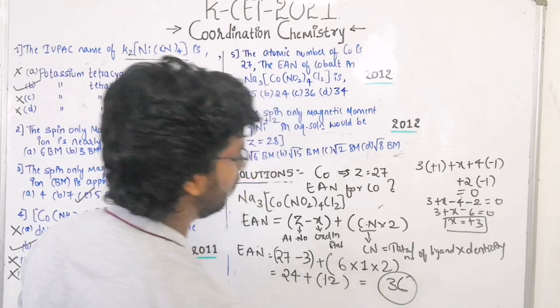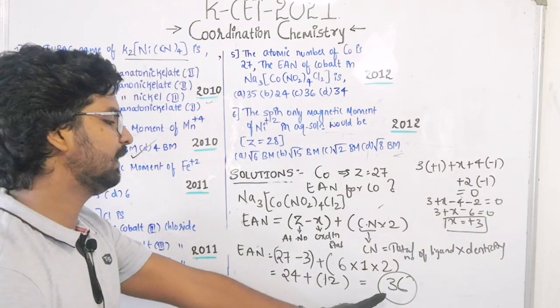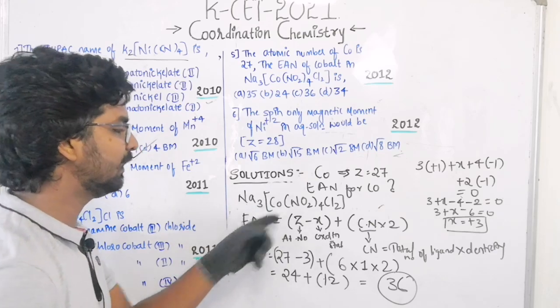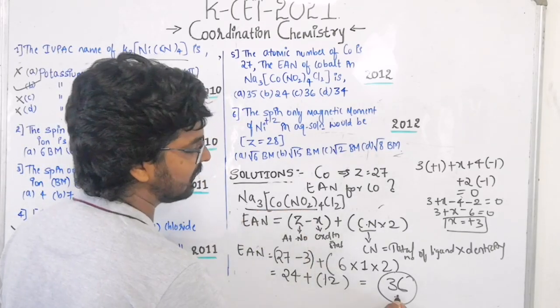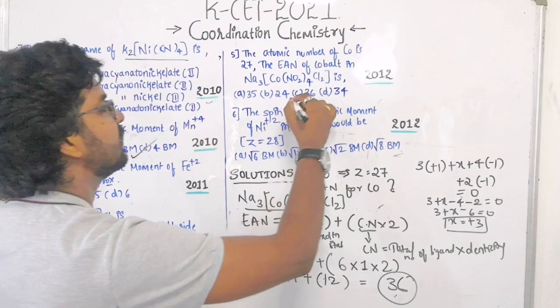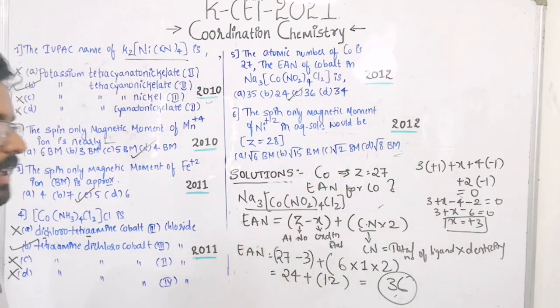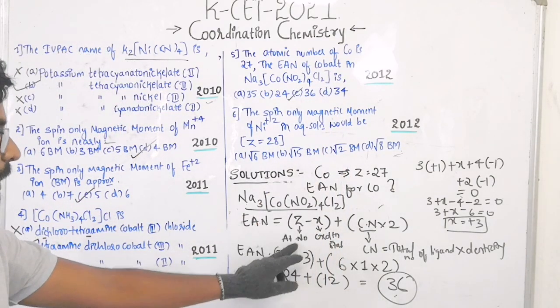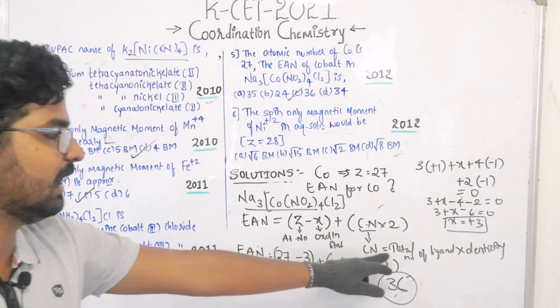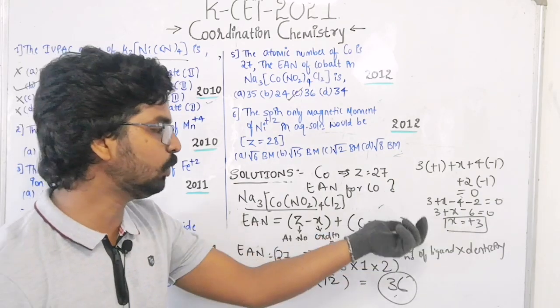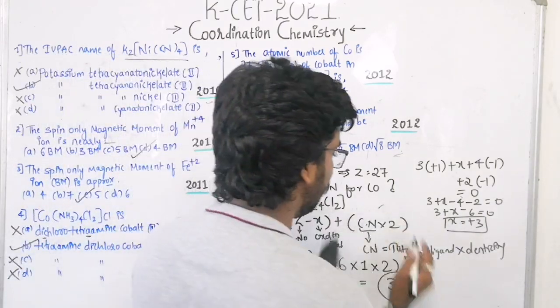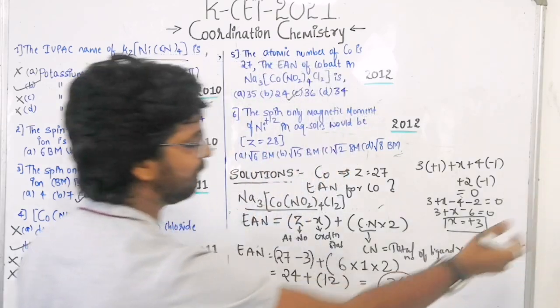So here, the effective atomic number of cobalt in the given complex is what? 36. See here, 36 is the right answer. Very simple thing, sir. EAN is equal to atomic number minus oxidation state plus coordination number into denticity into 2. So this whole term is multiplied by 2. Finally you need to multiply with the 2 here.